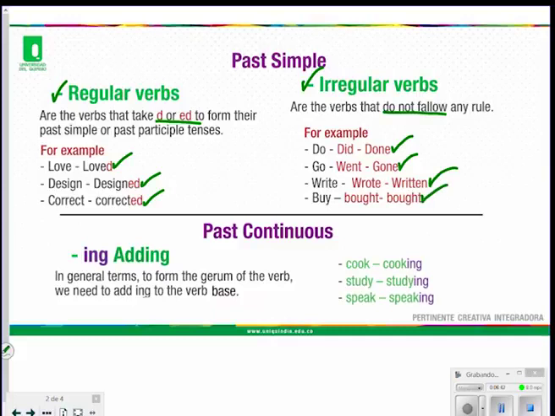And when we are talking about past continuous, and continuous tenses in general, we need to take into account the ing ending. In general terms, to form the gerund of the verbs, we need to add ing to the verbs. For example, cook, cooking, study, studying, speak, speaking, just adding the ing.